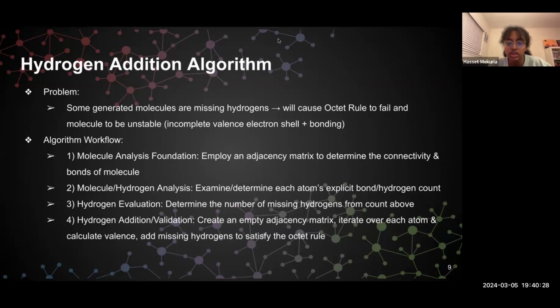After employing the adjacency matrix, we determine each atom's explicit hydrogen/bond count, and then from there, we determine the number of missing hydrogens from this count. From there, we create the empty adjacency matrix, iterate over each atom and calculate their valence, and then add the missing hydrogen atoms and proceed on to our next chemical post-processing algorithm.